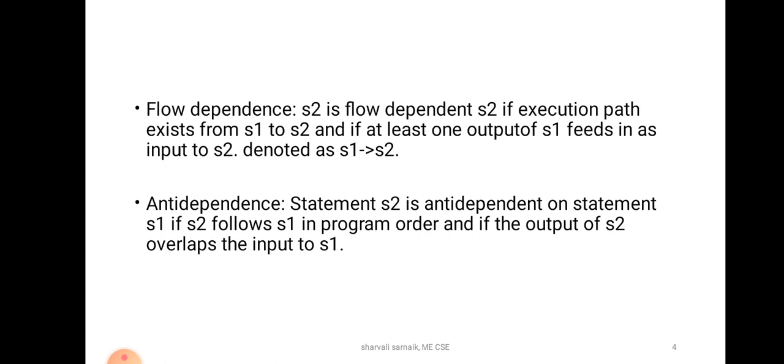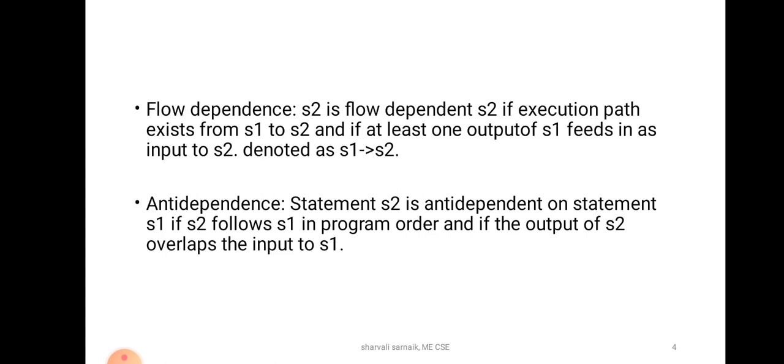The next factor is anti-dependence. Here also consider two statements, statement 1 and statement 2, denoted as S1 and S2. Statement S2 is anti-dependent on statement S1 if S2 follows S1 in program order, and if the output of S2 overlaps the input of S1. In flow dependence, we have seen that at least one output of S1 feeds in as an input to S2. Here it is the opposite.